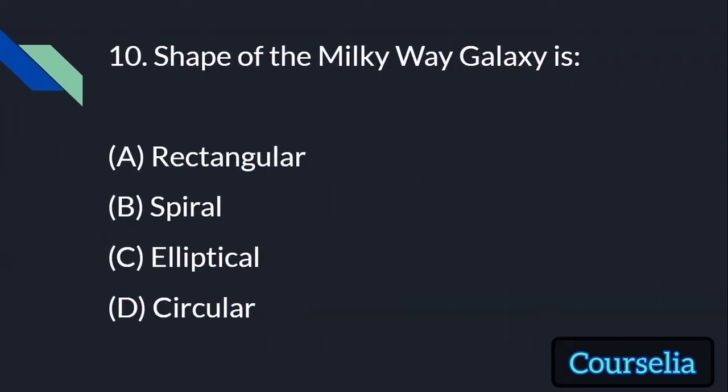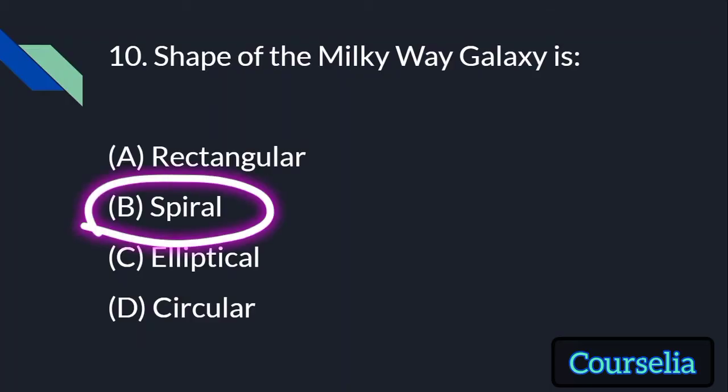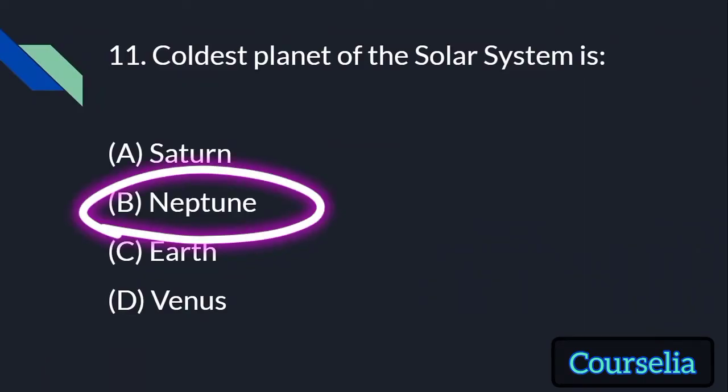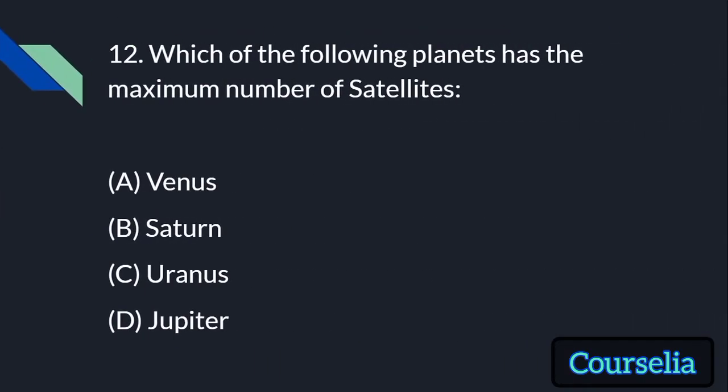Shape of Milky Way galaxy is rectangular, spiral, elliptical or circular. The answer is spiral. Coldest planet of the solar system is Neptune. Which of the following planets has the maximum number of satellites? Venus, Saturn, Uranus, Jupiter. We discussed this question in much detail as well. The answer is Saturn.